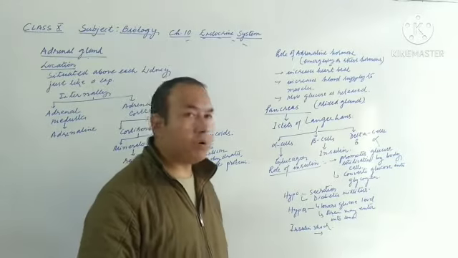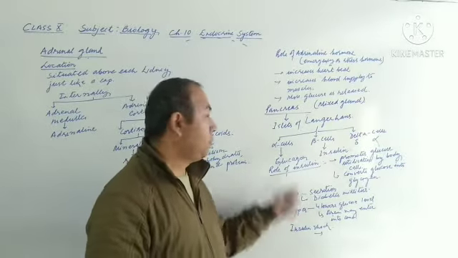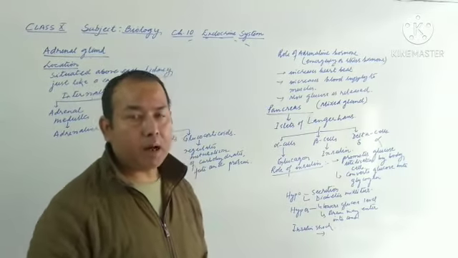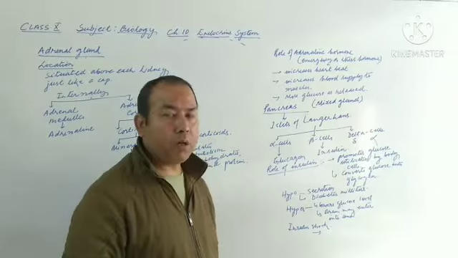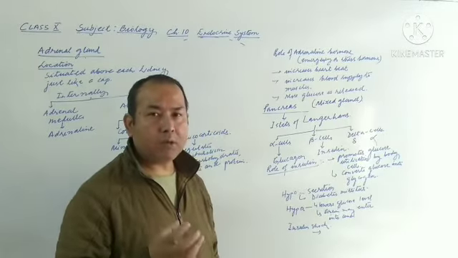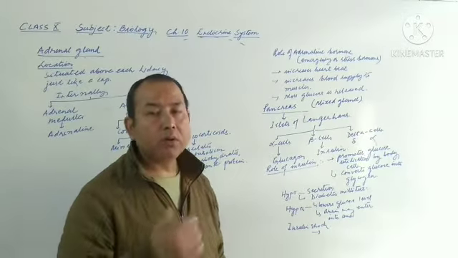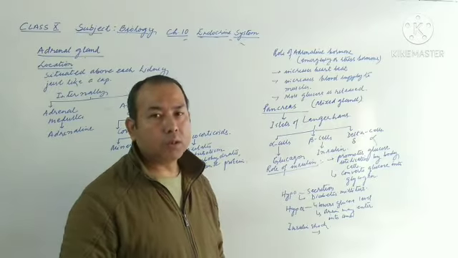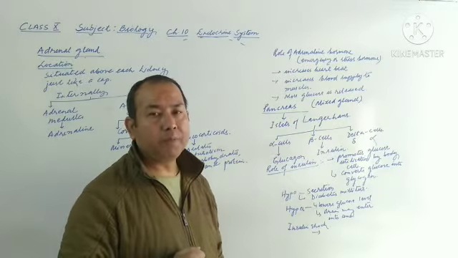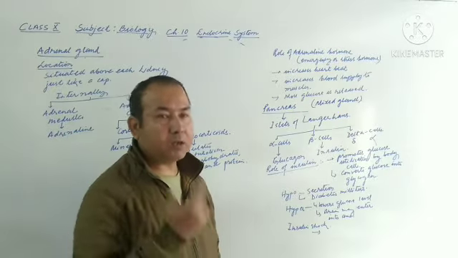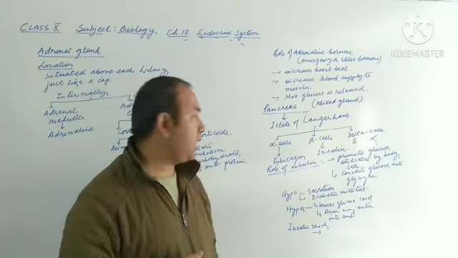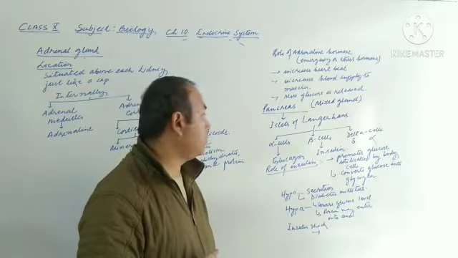Then glucagon. Glucagon is mainly released by the alpha cells. The main role of glucagon is to convert the stored glycogen in the liver into glucose, just opposite to the function of insulin, and thus it increases the sugar level in the blood. So this is the role of glucagon.